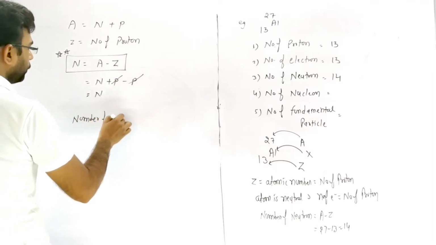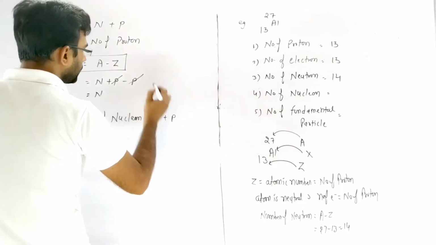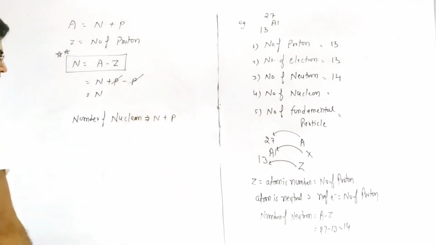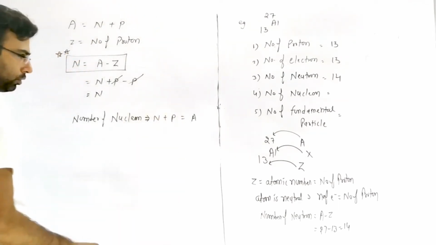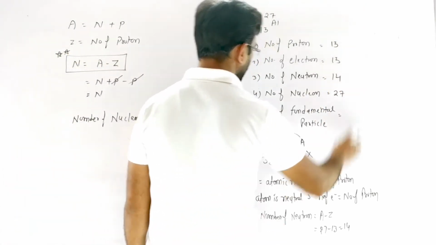Number of nucleon. We know that nucleon is the sum of neutron plus proton, and this is equivalent to the mass number. So the mass number is 27, so the number of nucleon is also 27.